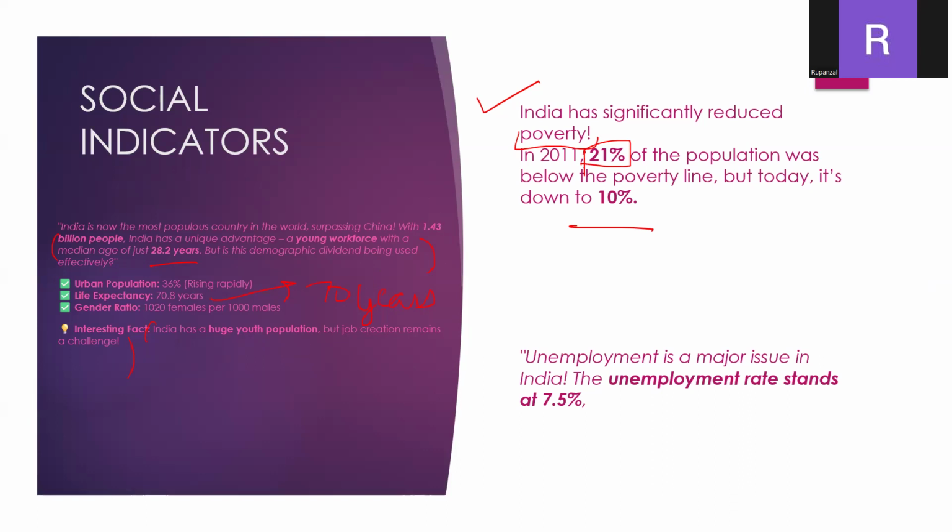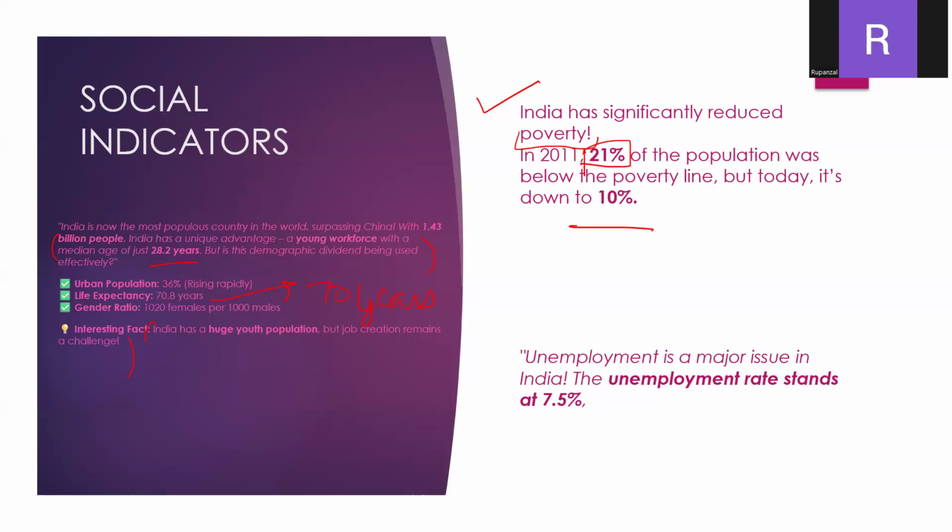But inequality is very high in India. The top 10% of Indians own 77% of the country's wealth. So there is a large income disparity. That is also impacting the Indian economy, and we have seen that there is a huge gap between Indian GDP and Indian per capita GDP. That's only because Indian GDP comes from the 10% of Indians who own 77% of the country's wealth, the top richest people. So that's the reason behind it.